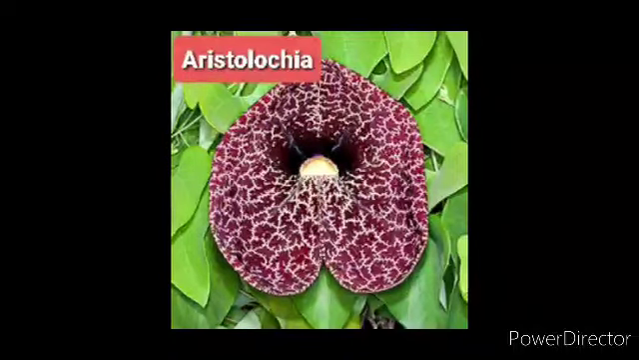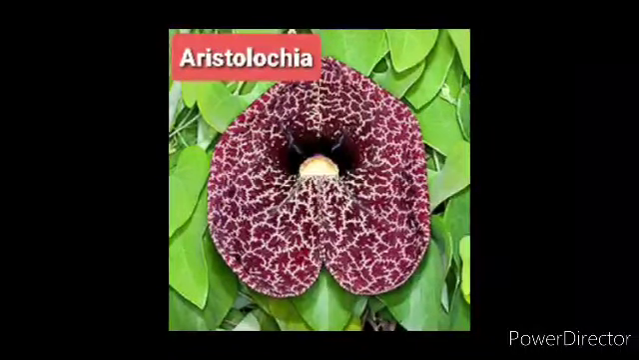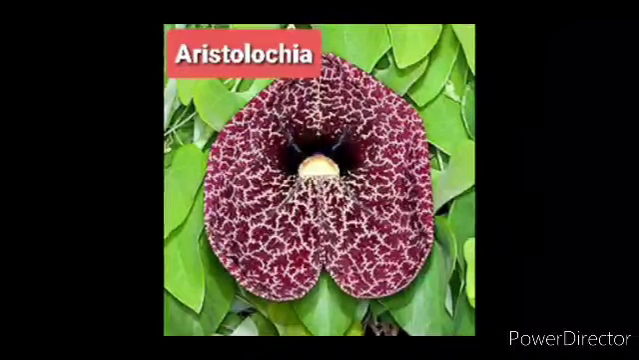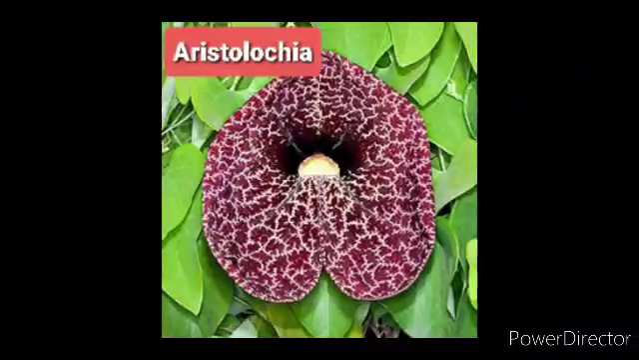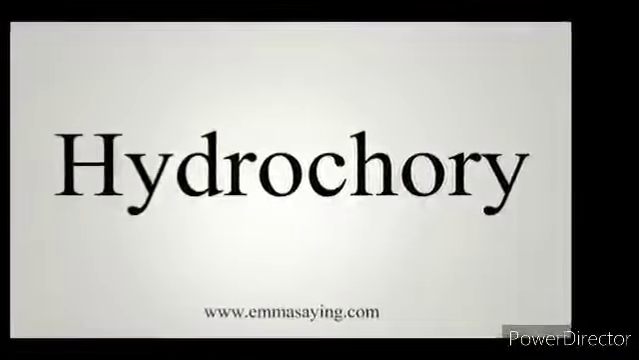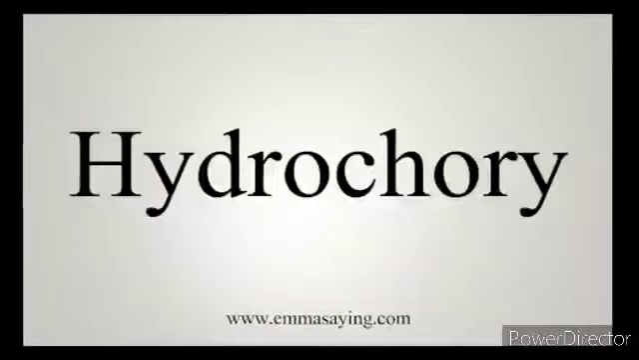Sensor mechanism. The fruits of many plants open in such a way that the seeds can escape only when the fruit is violently shaken by a strong wind. Example, Aristolochia and poppy.